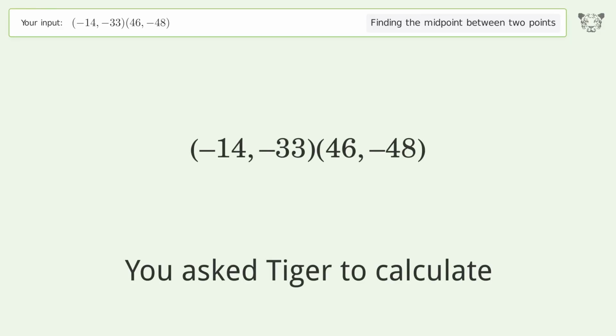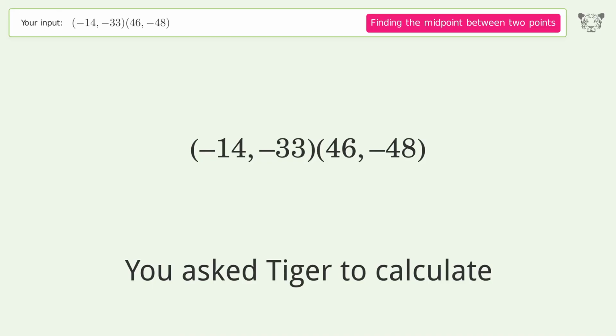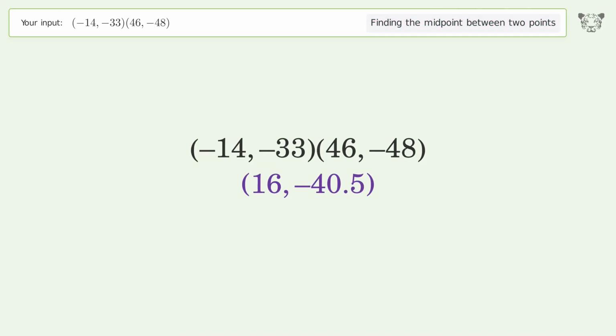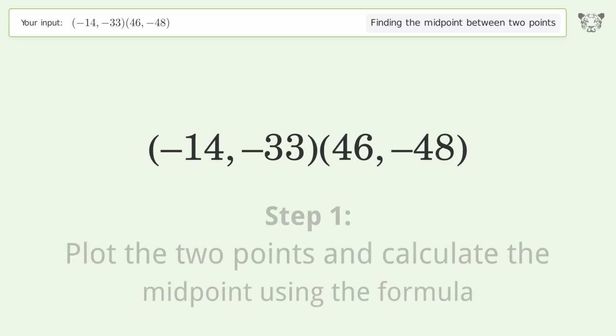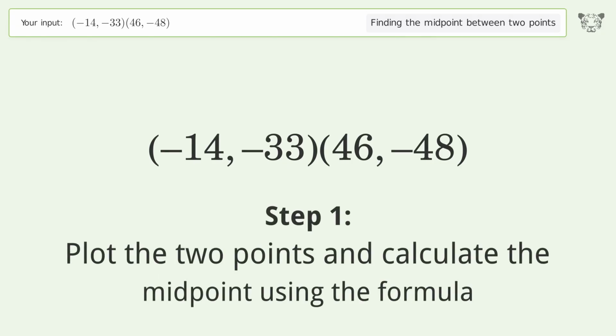You ask Tiger to calculate. This deals with finding the midpoint between 2 points. The midpoint between the 2 points is 16, negative 40.5. Let's solve it step by step. Plot the 2 points and calculate the midpoint using the formula.